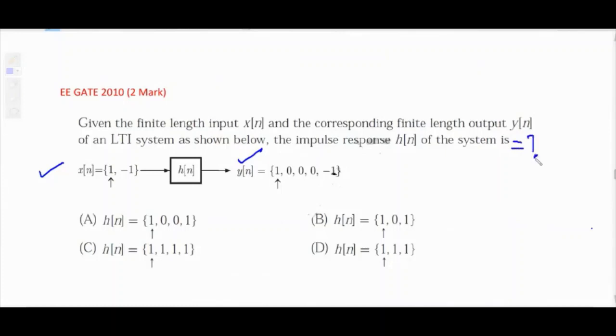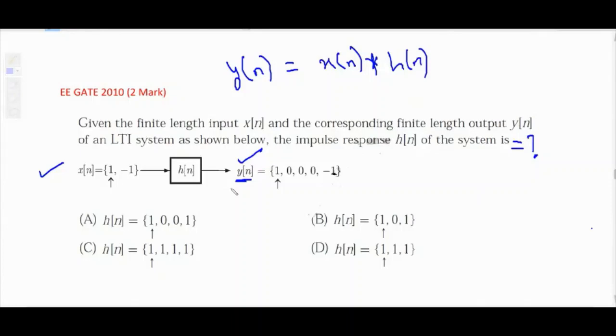GATE questions will not be straightforward. GATE questions will always have some twist. x of n is provided, y of n is provided, and we have to determine h of n. You know that y of n is x of n convolution h of n. As 4 options are available, you can solve the convolution for all 4 options and see which option gives y of n. That is one method.